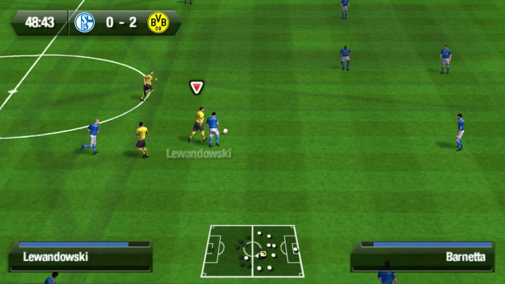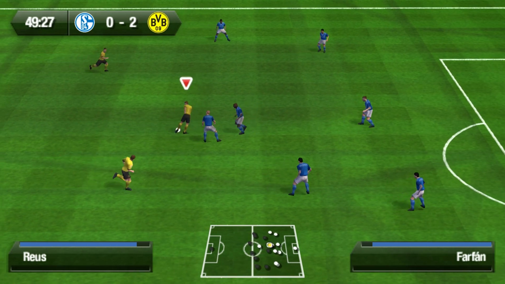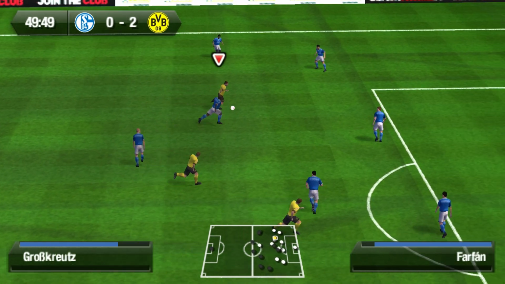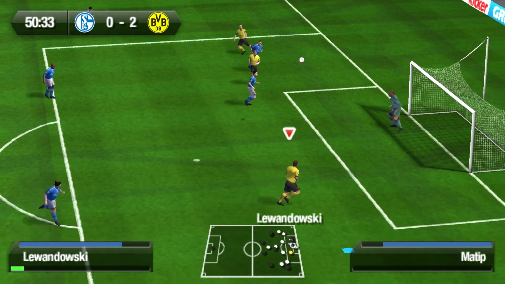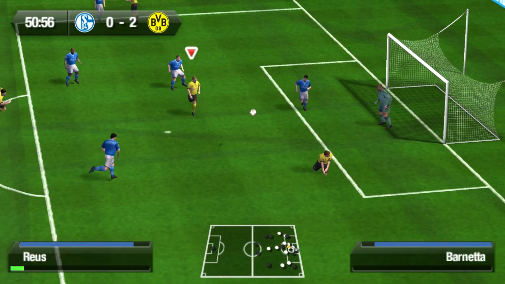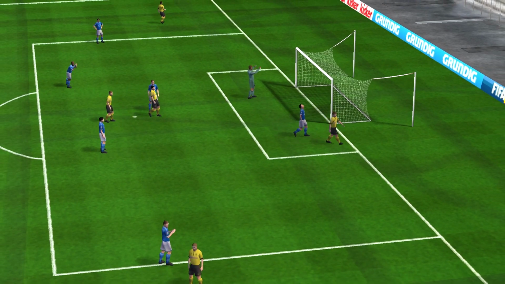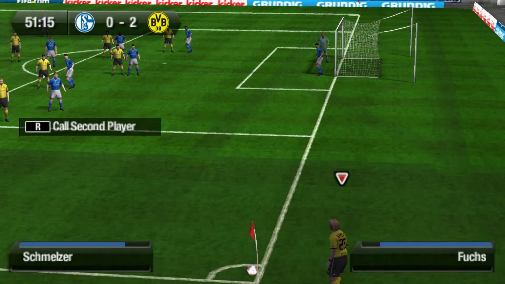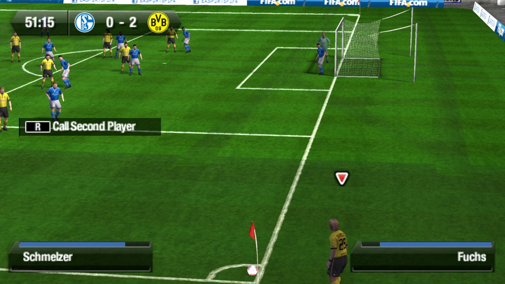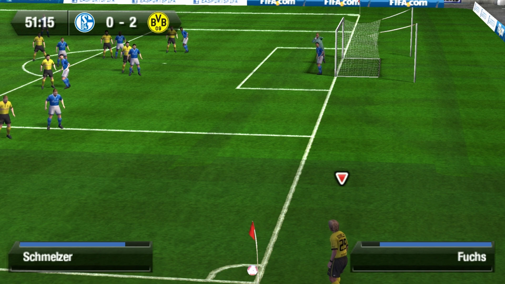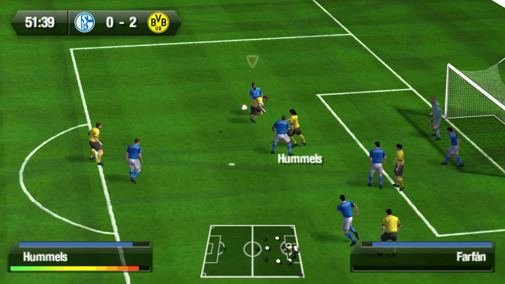Subotic to Robert Lewandowski to Marco Reus, the turn and a pass to Kevin Crosskreutz for Borussia Dortmund on the left, just inside the box. Crosskreutz plays one in towards Robert Lewandowski, and he's hit the bar with a bit of an air volley. Then the rebound, a tackle for Schalke, and a corner on the right for Borussia Dortmund. Smeltzer with the corner, left-footed towards Lewandowski, but it's intercepted.